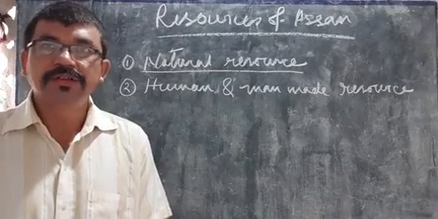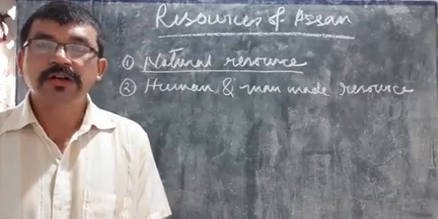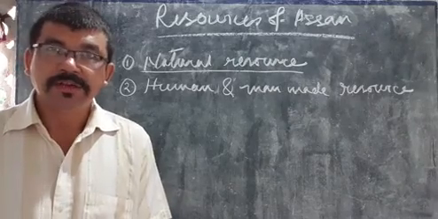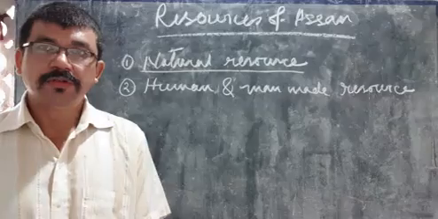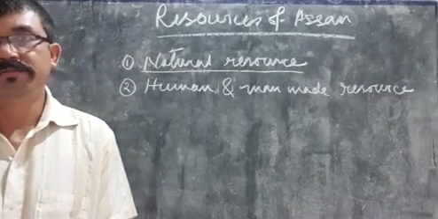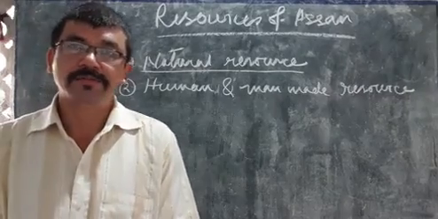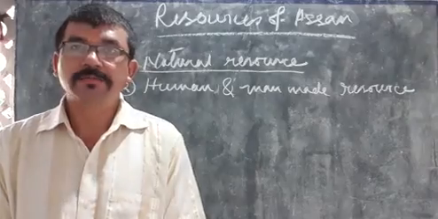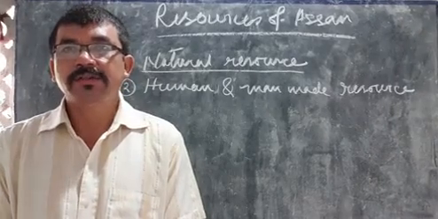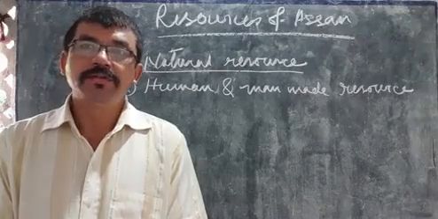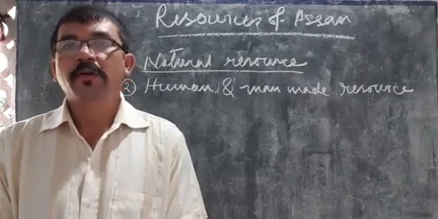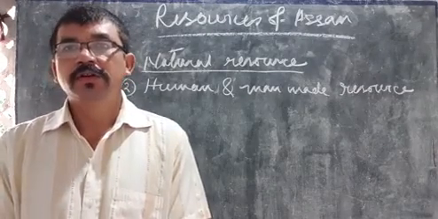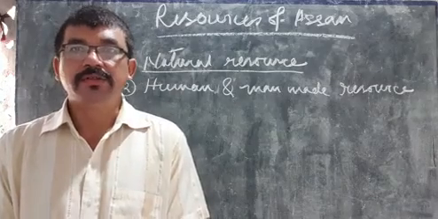What are those natural resources which are found naturally in our state? Soil, forest, water, minerals, different types of birds and animals, air, all these are known as natural resources.